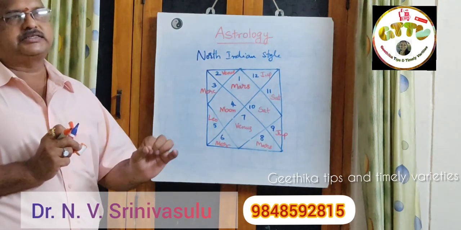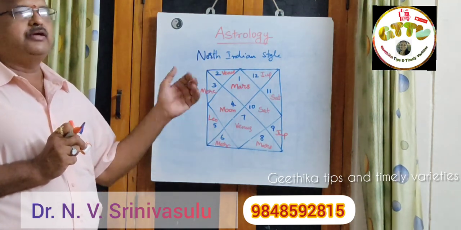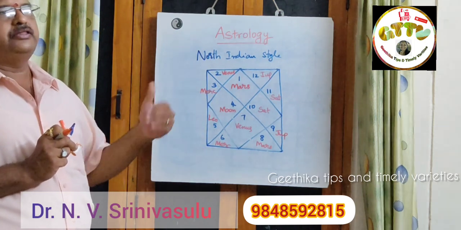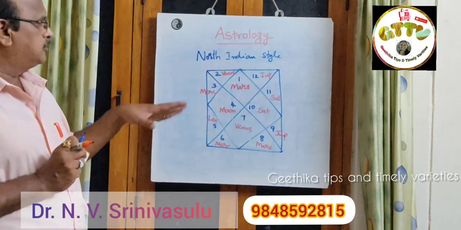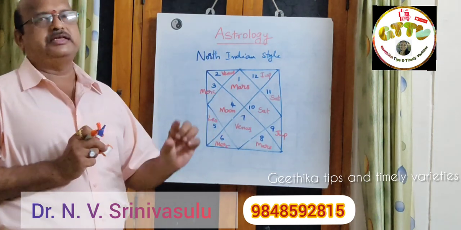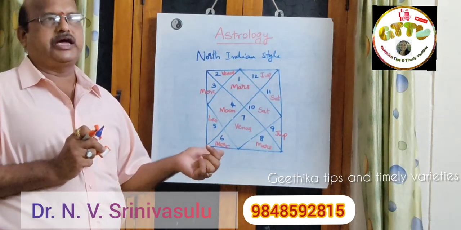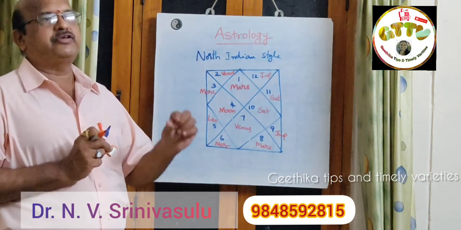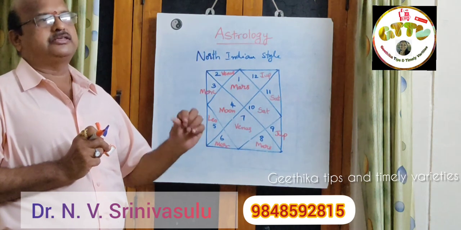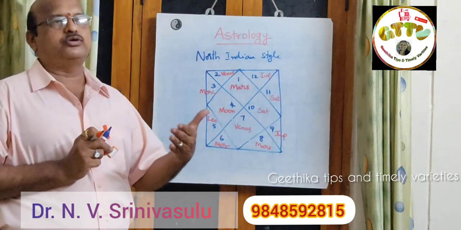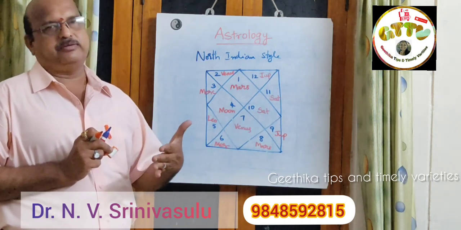They don't have a fixed zodiac sign. They will be placed or conjoined with somebody, and then they will give the results. So you should know by seeing your horoscope, whether it is in North Indian or South Indian style, what the zodiac signs are, how the different planets are placed, and where they are placed. Then you can read from the horoscope what you have got from your date of birth.